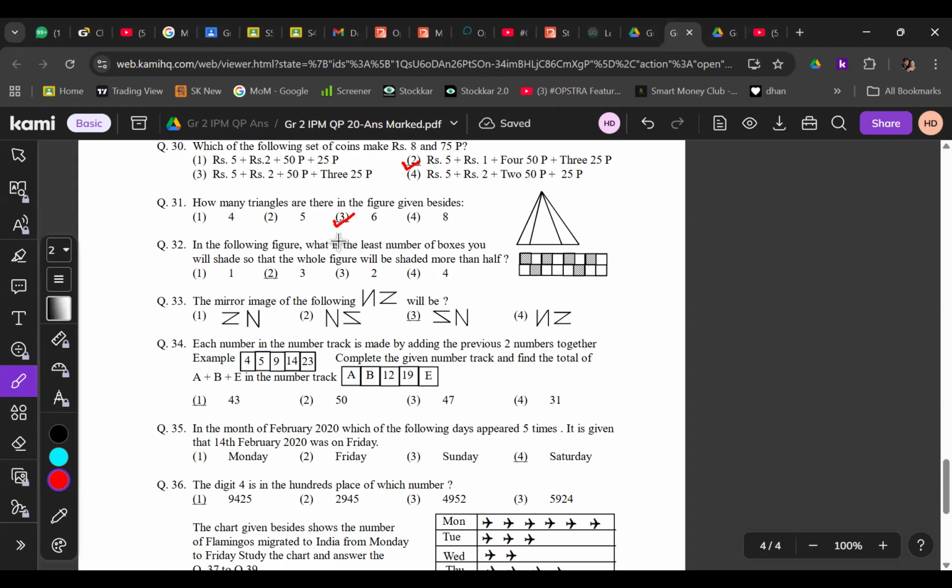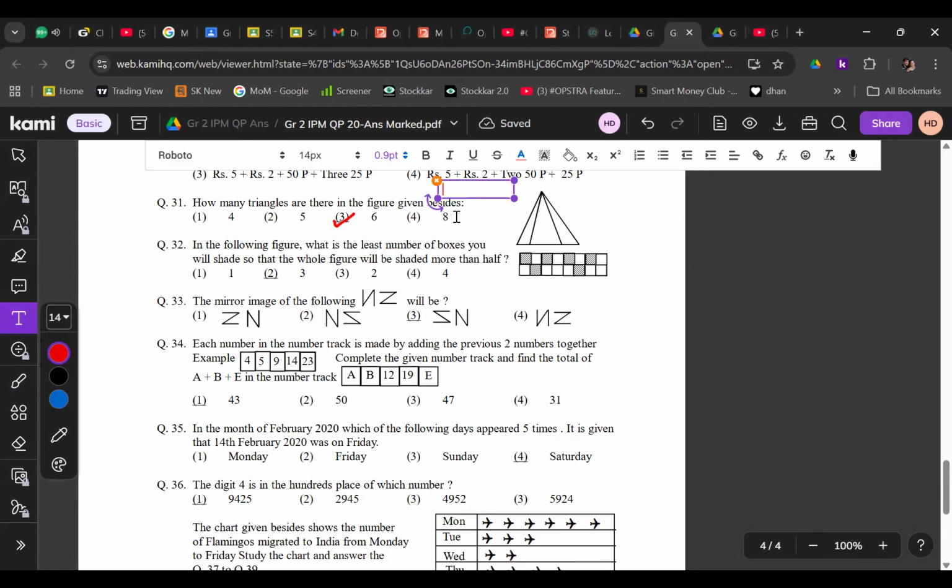When this type of triangle comes, what you need to do is count the individual triangles. This is 3 triangles plus 2 triangles plus 1 triangle, which is equal to 6. Correct? Chalo.